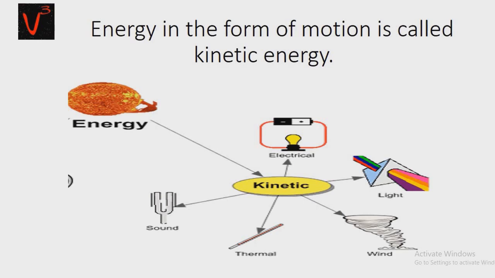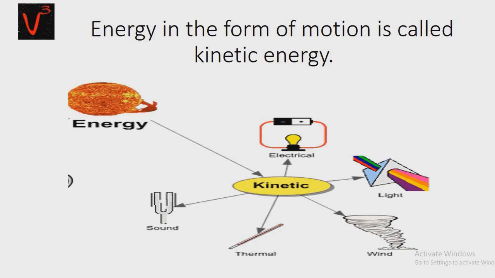You can see, because of kinetic energy, we are able to obtain electrical energy, light energy, wind energy, thermal energy, sound energy. This all is possible because of motion. The energy is in the form of motion.